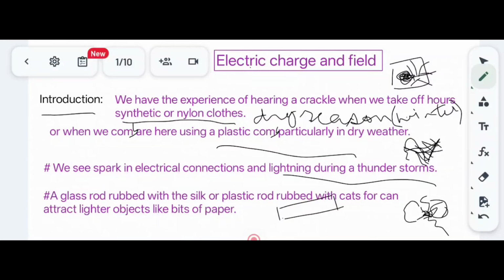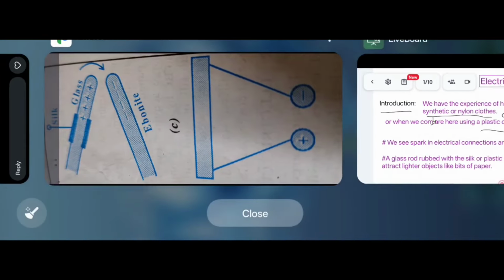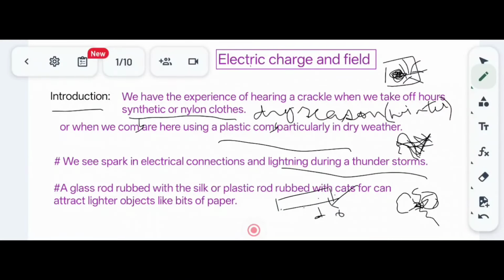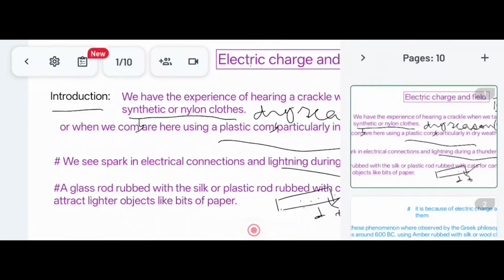If you take a scale and bits of paper, rub the scale with your hair and then keep it over the paper, these bits of paper will be attracted towards the scale. This is due to the attractive or electrostatic force due to friction between the hair and the comb or scale.